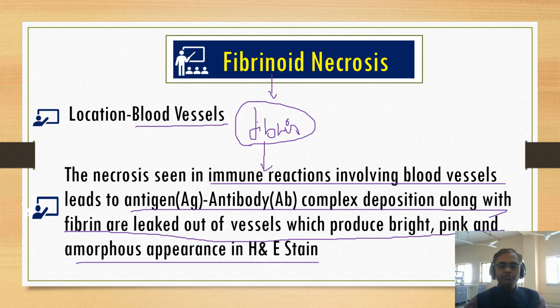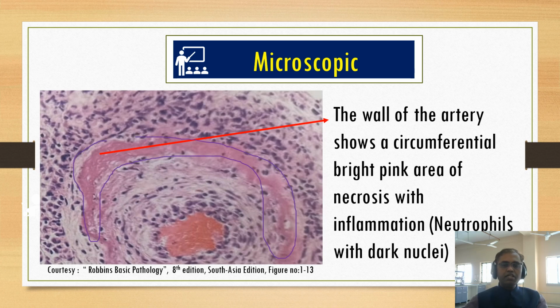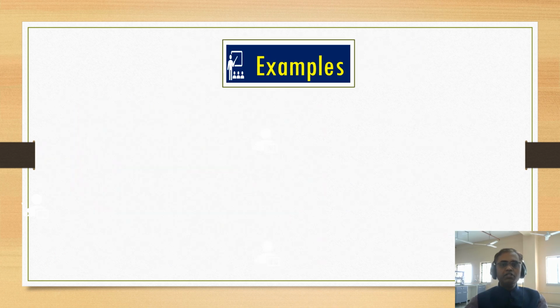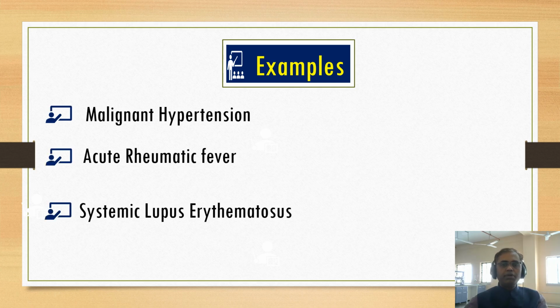This is a simple understanding. So in the microscopic finding, you can see this fibrin-like material, the color, the bright pink area in the area of necrosis with inflammation, neutrophils, and here you can see all the neutrophils. So this is everything we can see in the microscopic findings. Examples of fibrinoid necrosis are malignant hypertension and acute rheumatic fever.